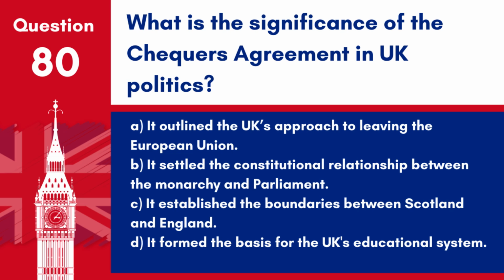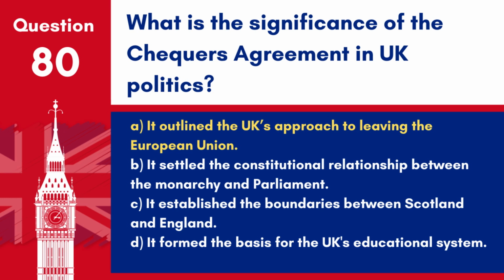Question 80. What is the significance of the Chequers Agreement in UK politics? A. It outlined the UK's approach to leaving the European Union. B. It settled the constitutional relationship between the monarchy and Parliament. C. It established the boundaries between Scotland and England. D. It formed the basis for the UK's educational system.